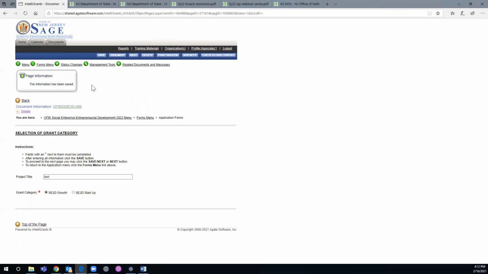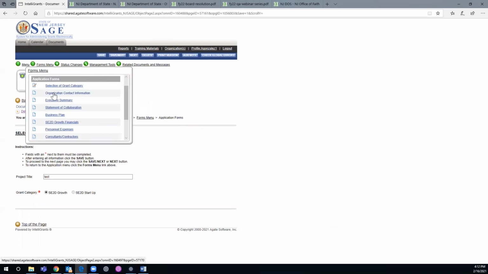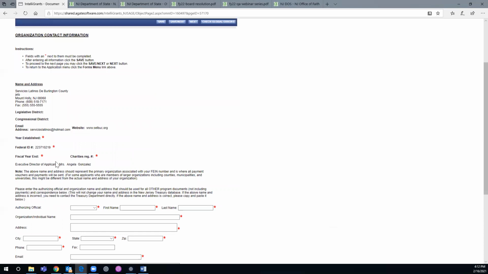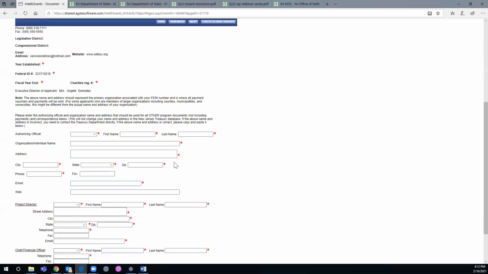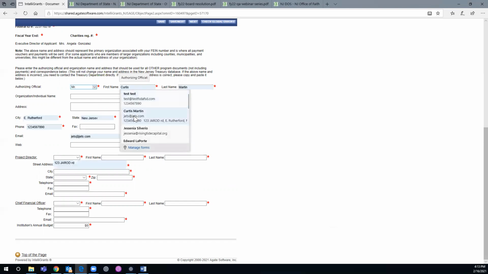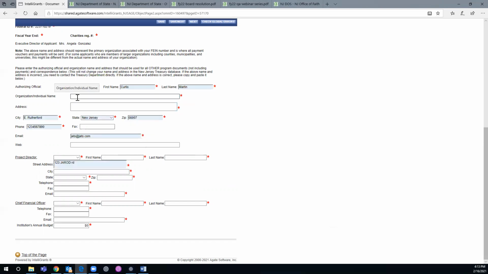All right, so everything is fine here. You hover over the forms menu, you click organization contact information, and you see the stuff here with these asterisks. They're going to be filled in once you click save, but you have to fill this bottom section out, anything with an asterisk. So I am going to put in Curtis Martin, because he's my man.